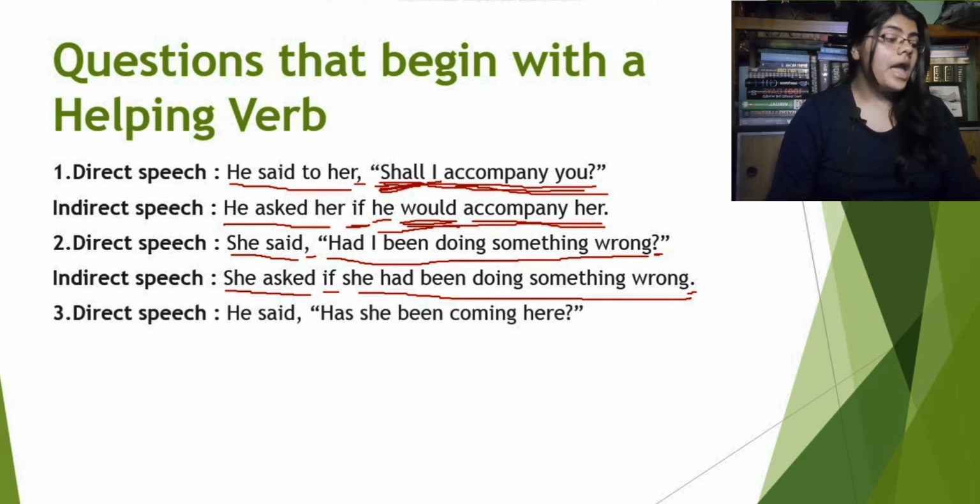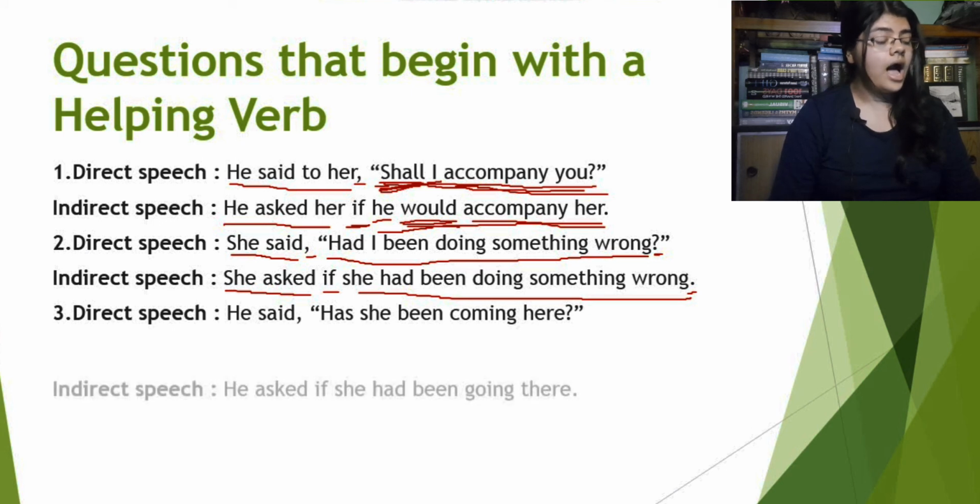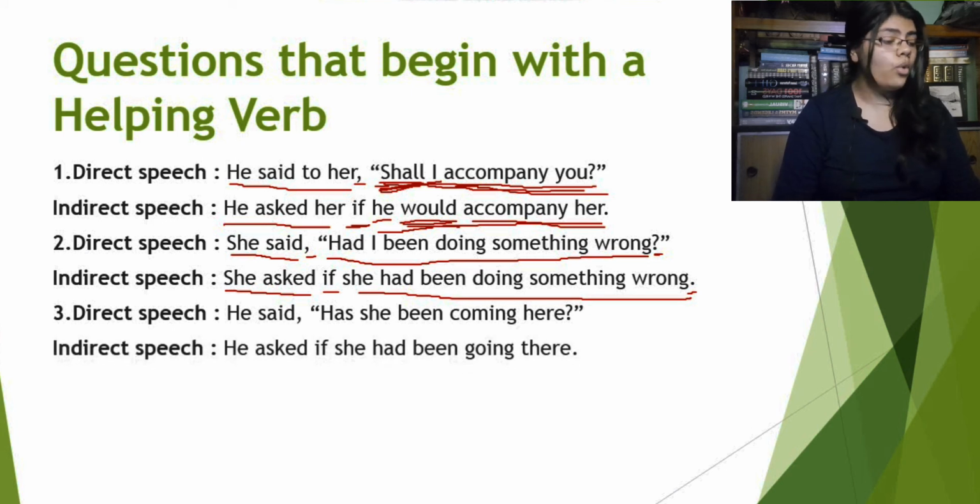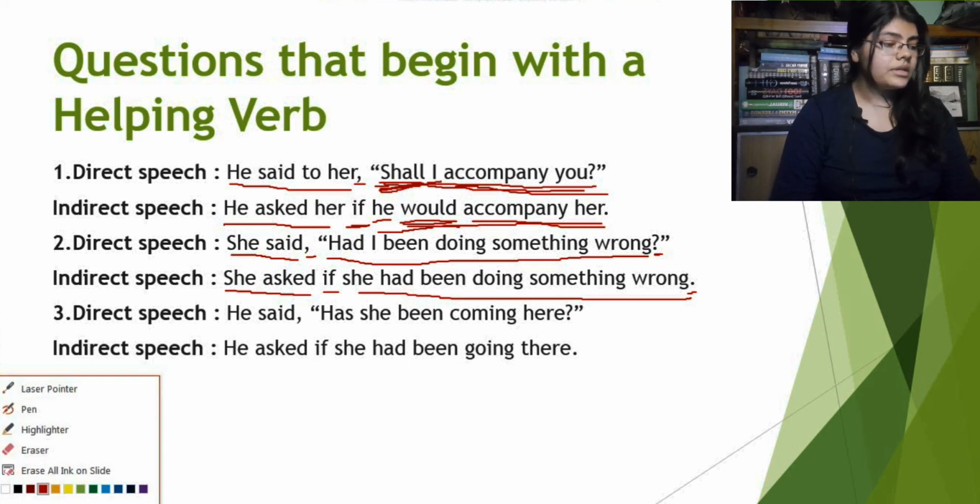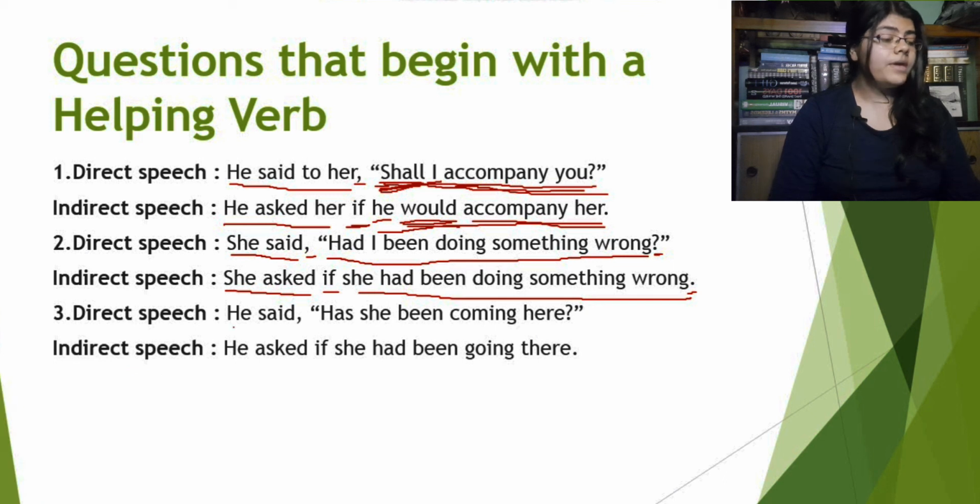Now comes the next example, direct speech. He said, "Has she been coming here?" The indirect speech will be, he asked if she had been going there. Now what is happening here? See, "he said" will be "he asked." Of course the comma will be replaced by "if," because the reported speech does not start with a WH word or any kind of interrogative word. "Has she been coming here" will be changed into an assertive one, that will be "she had been going there."